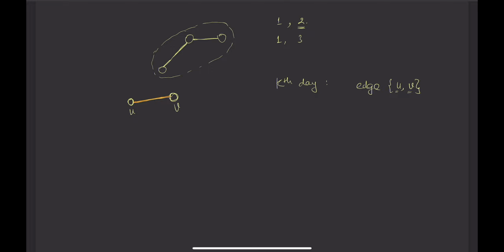Maybe there is one more component also, one other component. These two are the existing components. So what can be the cases for u and v? If u belongs to this and v belongs to this, they will combine. So the number of components can increase as well as decrease based on the edge we are adding.